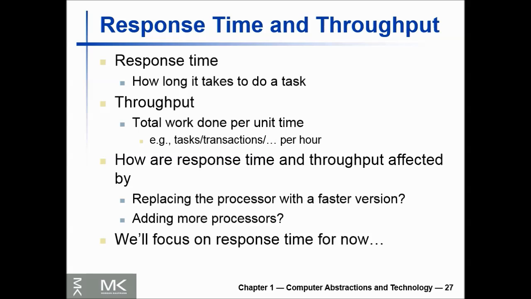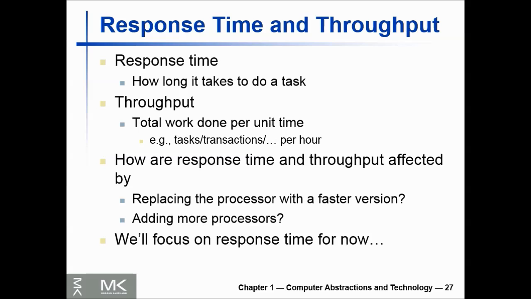For example, for a computer system, do the following changes increase throughput, decrease response time, or both? First change is replacing the processor in a computer with a faster version. Second change, adding an additional processor to a system that uses multiple processors for separate tasks, for example, searching the web.